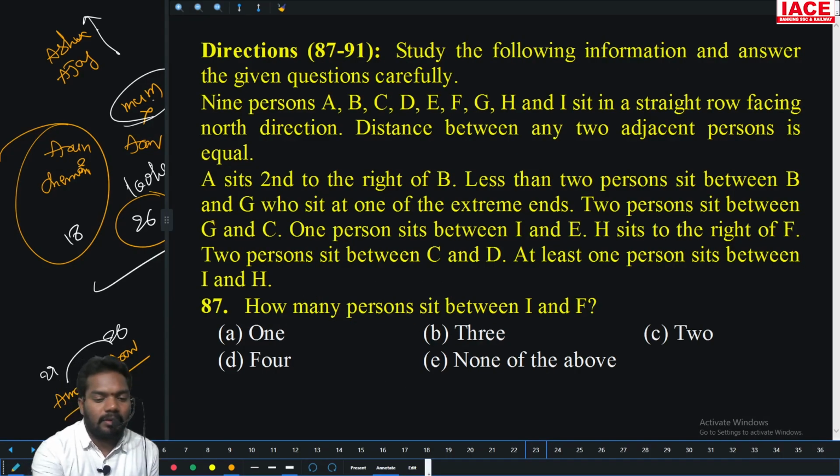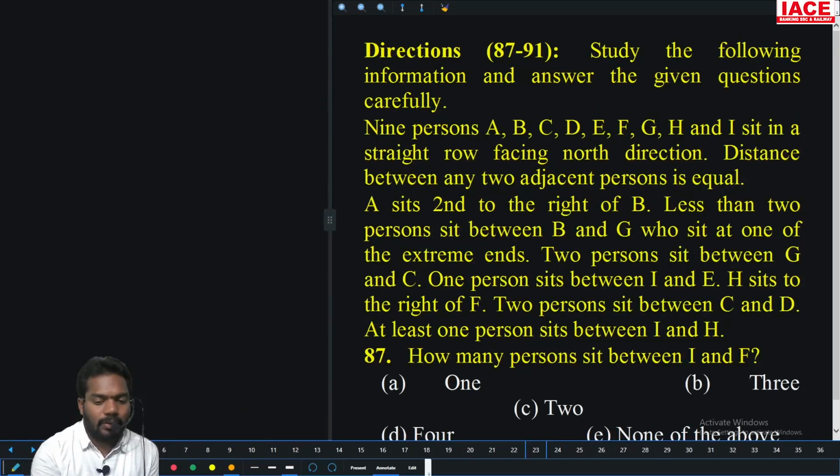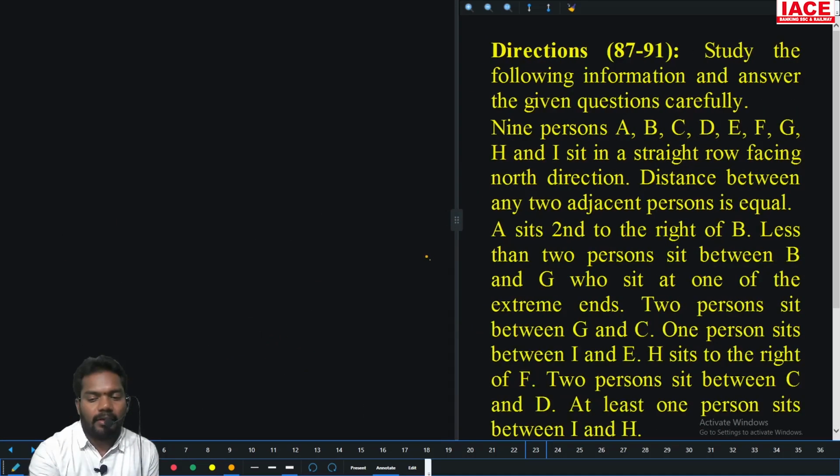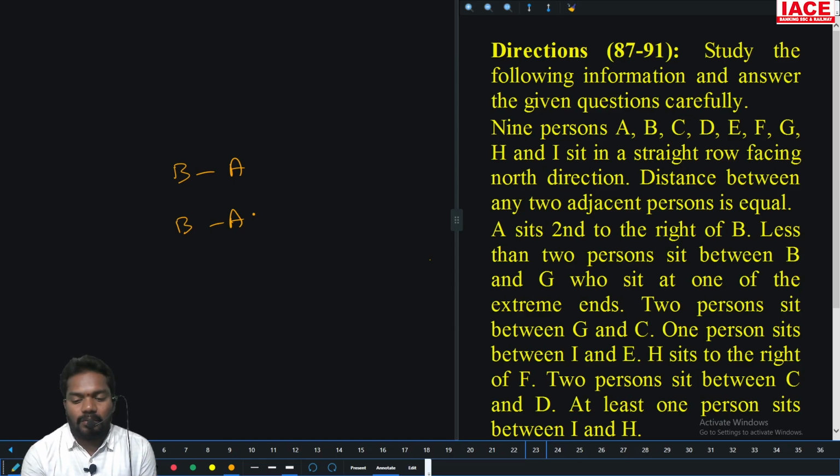The 9 persons sit in a straight row facing north direction. Distance between any two adjacent persons is equal. A is second to the right of B. Less than 2 persons sit between B and G. Who is at one of the extreme ends? Less than 2 persons sit between B and G means 1 or 0. Take it as 1, take it as 0. And that saying, G is at one of the extreme ends.